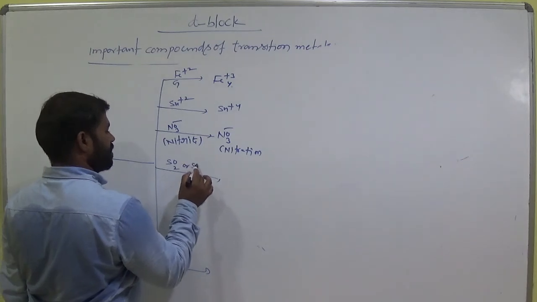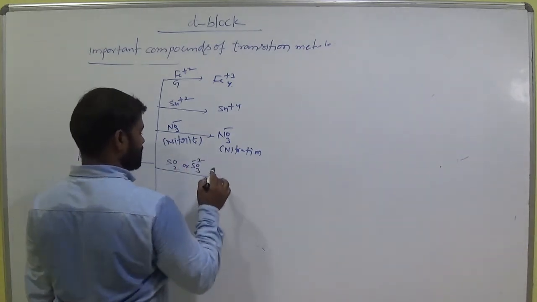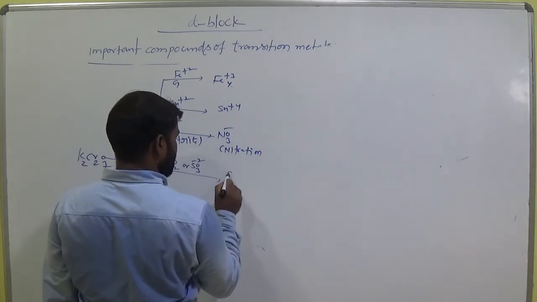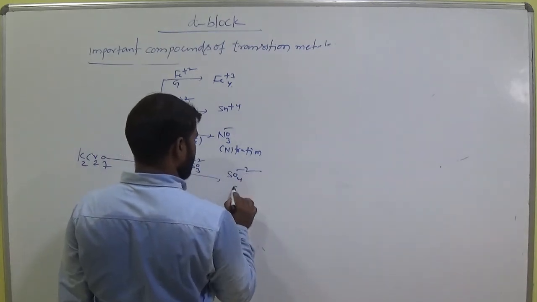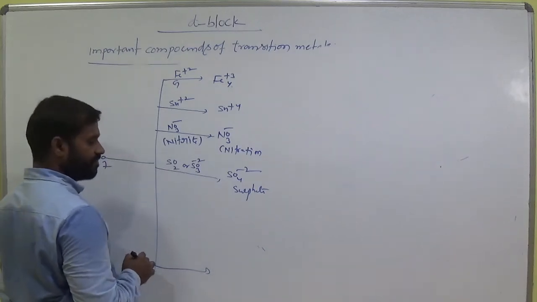SO2 or SO3 -2 also become SO4 -2, sulfate. Oxidation reactions.